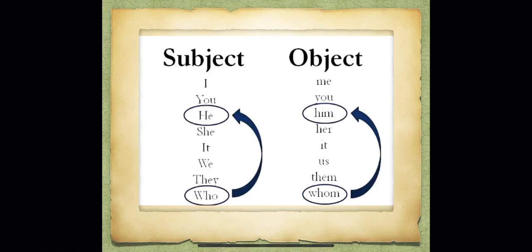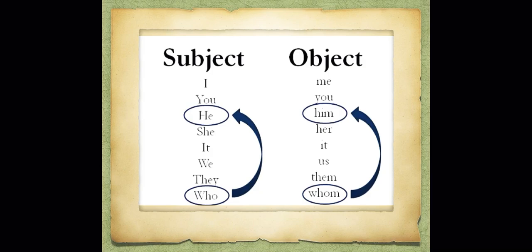So here is the list of the subject pronouns. For example, we say I throw the ball. I, you, he, she, it, we, and they. And also in the same list, we can add who. Who, because we are speaking about the subject or we are asking about the subject. So add who with the subject pronouns.